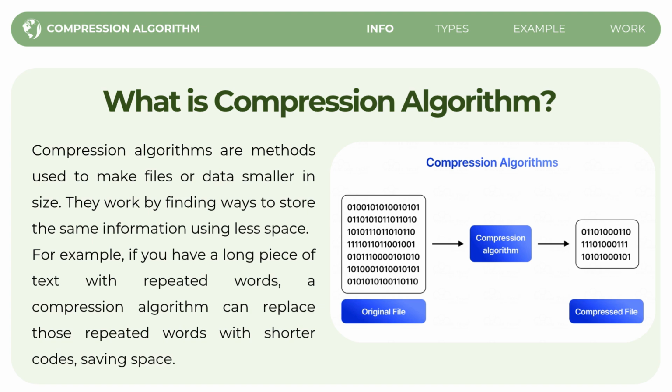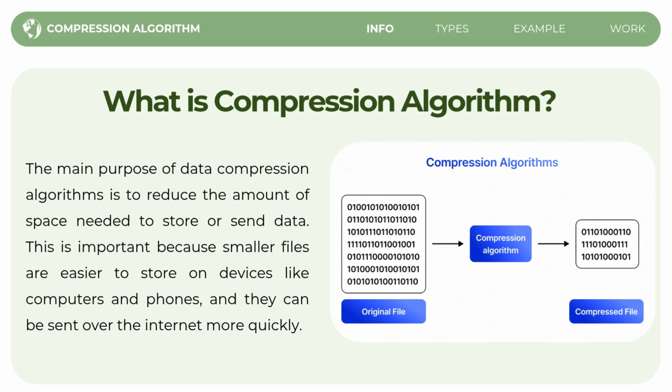For example, you have an original file, a string like 10101010101010 repeated many times. The compression algorithm will notice that the pattern repeats and shorten it, turning the long sequence into something more compact, like a compressed file. In short, a compression algorithm makes files smaller by identifying patterns and replacing them with shorter, simpler codes, helping to save space for storage or transmission.